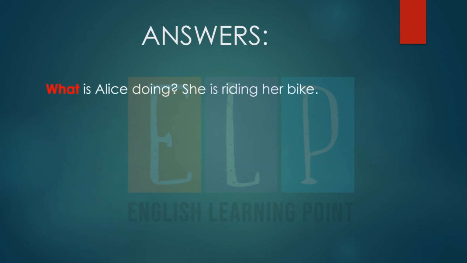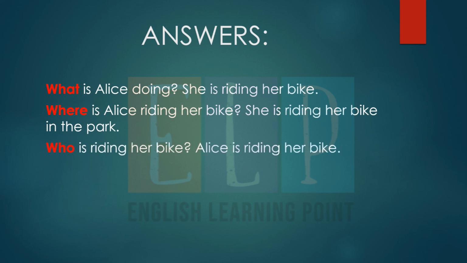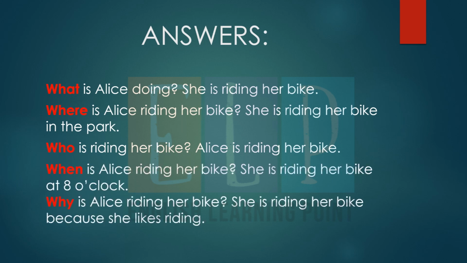So here's the answer. What is Alice doing? She is riding her bike. Where is Alice riding her bike? She is riding her bike in the park. Who is riding her bike? Alice is riding her bike. When is Alice riding her bike? She is riding her bike at 8 o'clock. Why is Alice riding her bike? She is riding her bike because she likes riding.